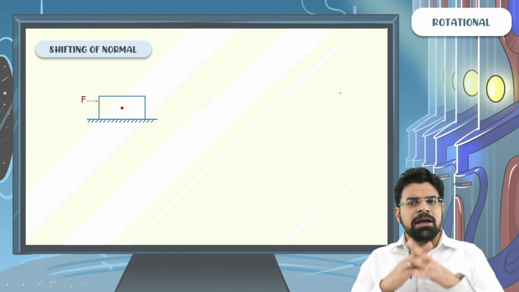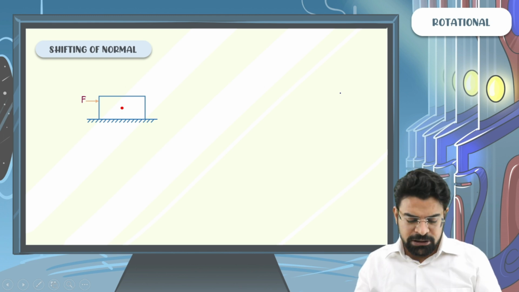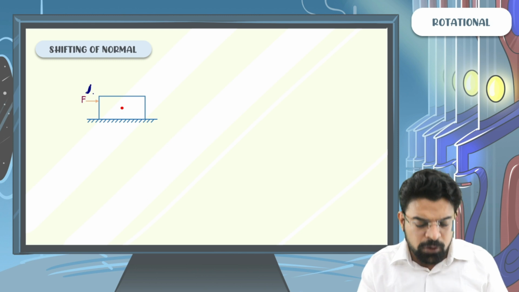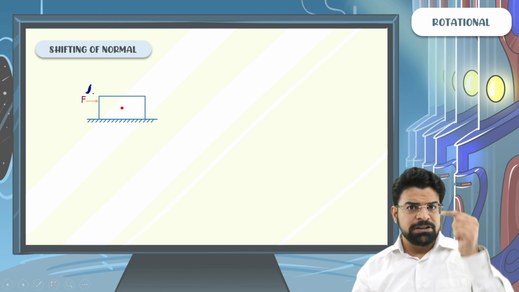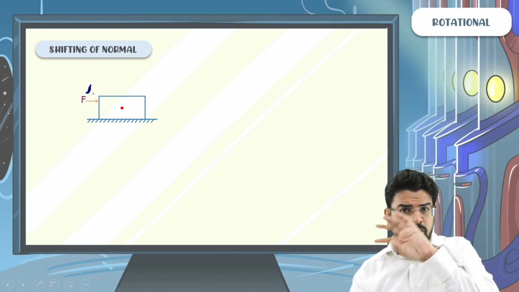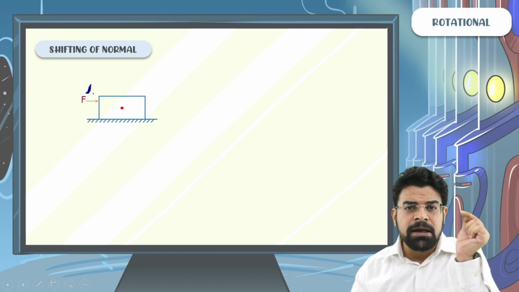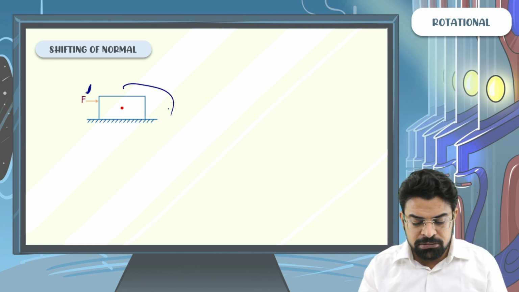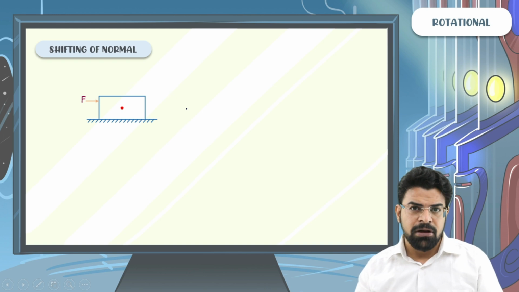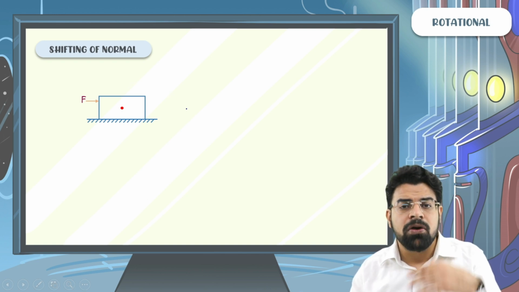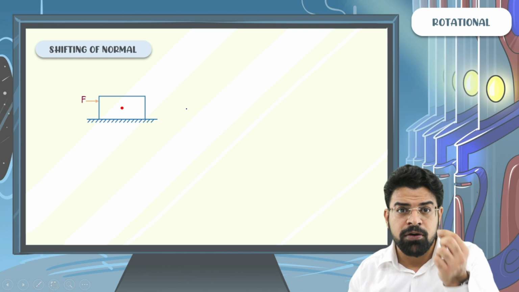Now, we know from everyday life observation, if we apply a small force above the center of mass, it is producing some torque, but we know that for a small value of force, the body just doesn't rotate suddenly, right? Why does the body not rotate? What stops the body from rotating?